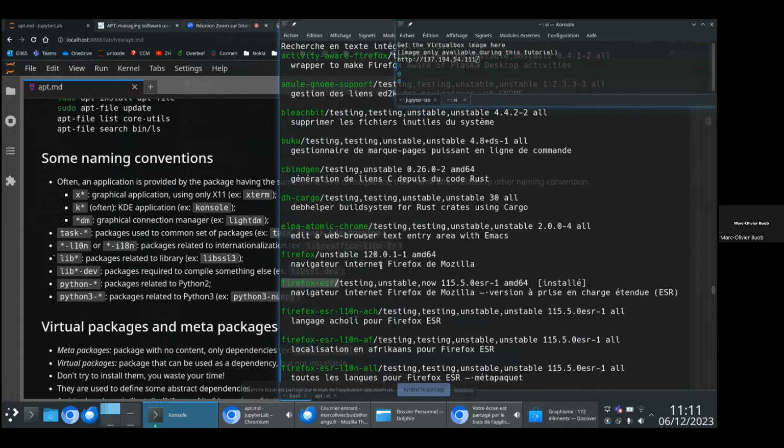It's a good idea to have an idea of the way the packages are named. So often, if this is a software, the package is just the name of the software, and it will be the same command. If you want to translate, you will be interested in those kinds of packages. If you want the library, this will be this kind of package.